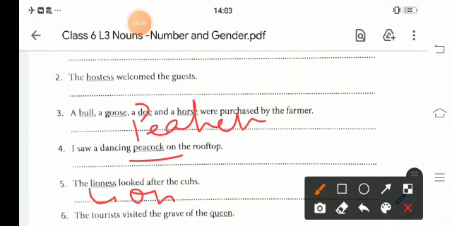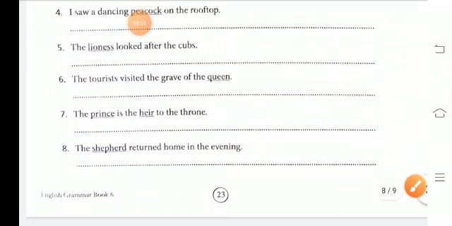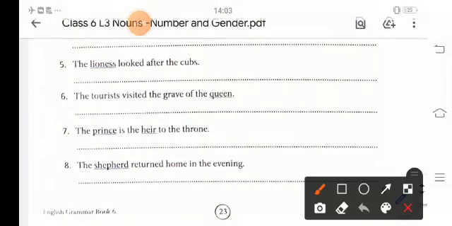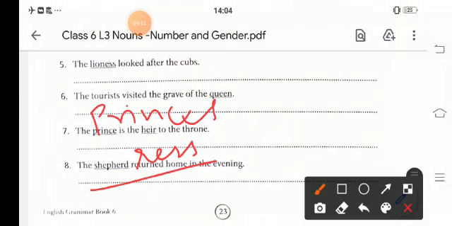The tourist visited the grave of the queen. So queen will be changed to king. Then the prince will be changed to princess. And shepherdess.